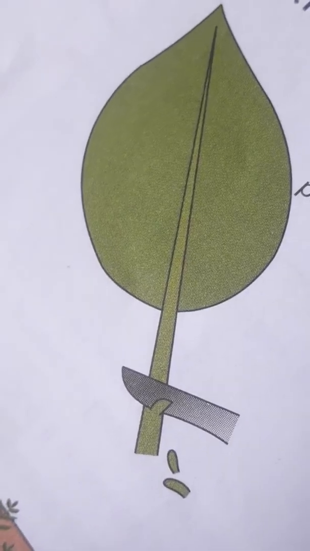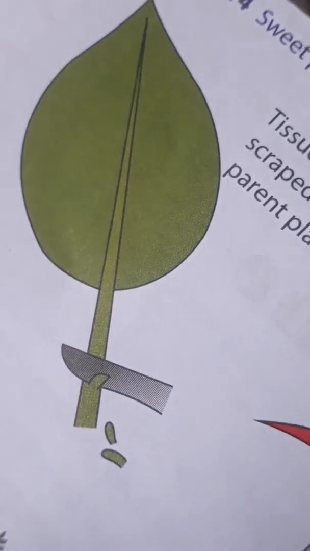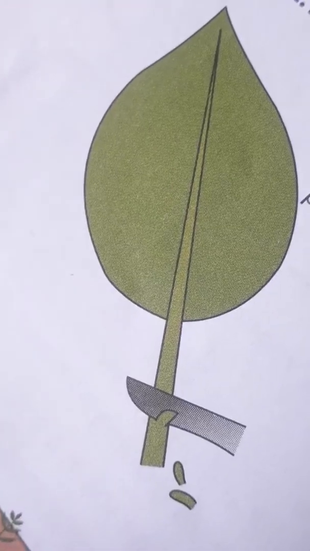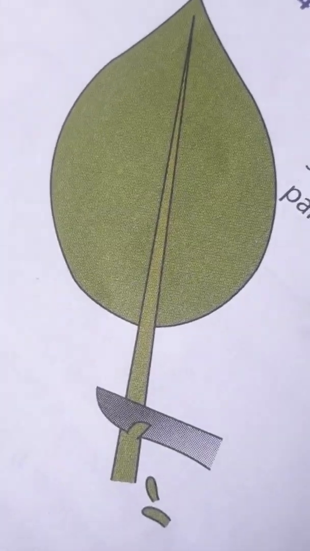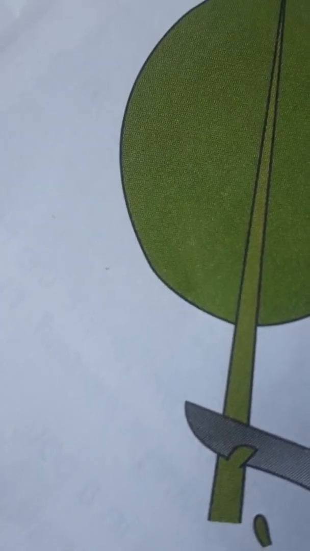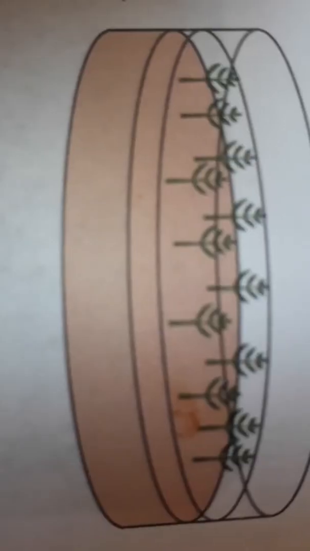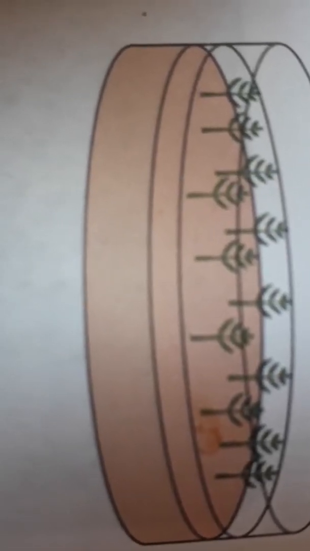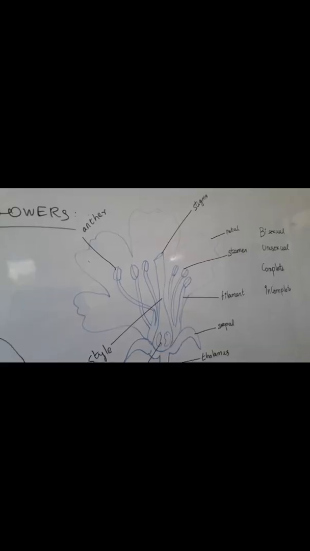Our next topic is tissue culture. Tissue culture involves the production or growth of plants in an artificial or synthetic medium. Tissue samples are scraped from the parent plant. Next, the sample of tissue is placed in a growth medium that contains nutrients and hormones. After that, the sample grows into tiny plants.